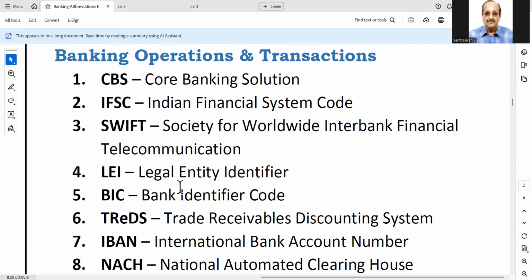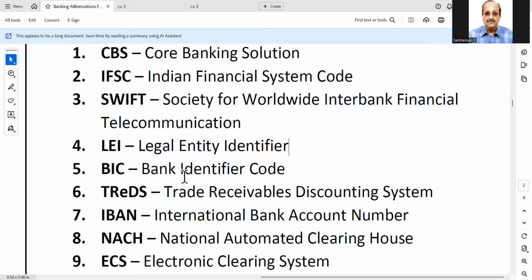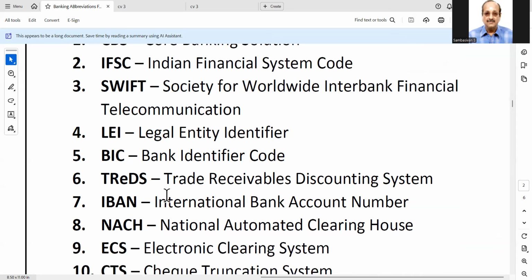Then LEI comes in the case of legal entity identifier. This is for limited companies, for large borrower accounts and all that. Then BIC is bank identifier code. I don't know what it is.